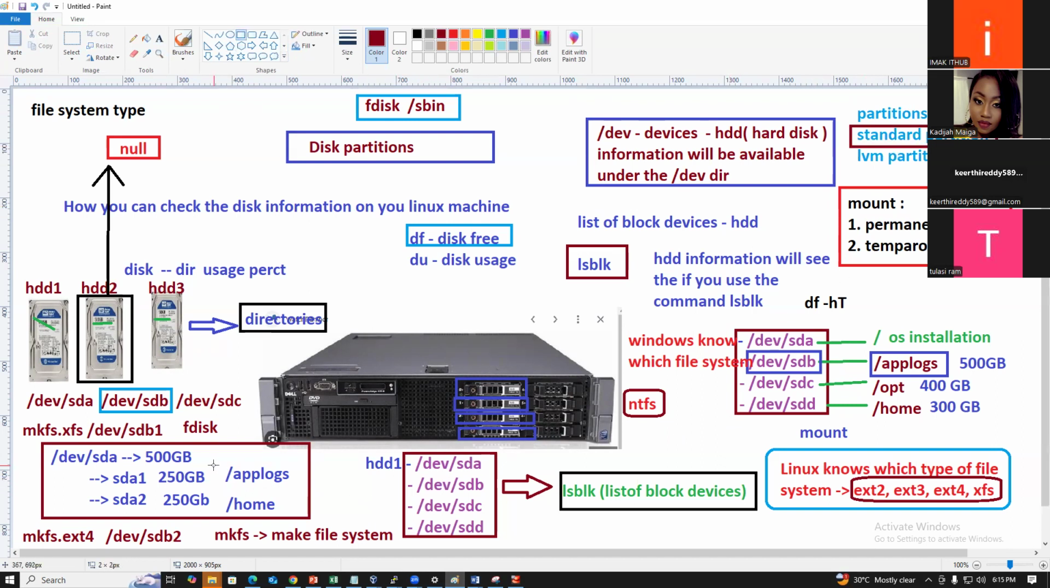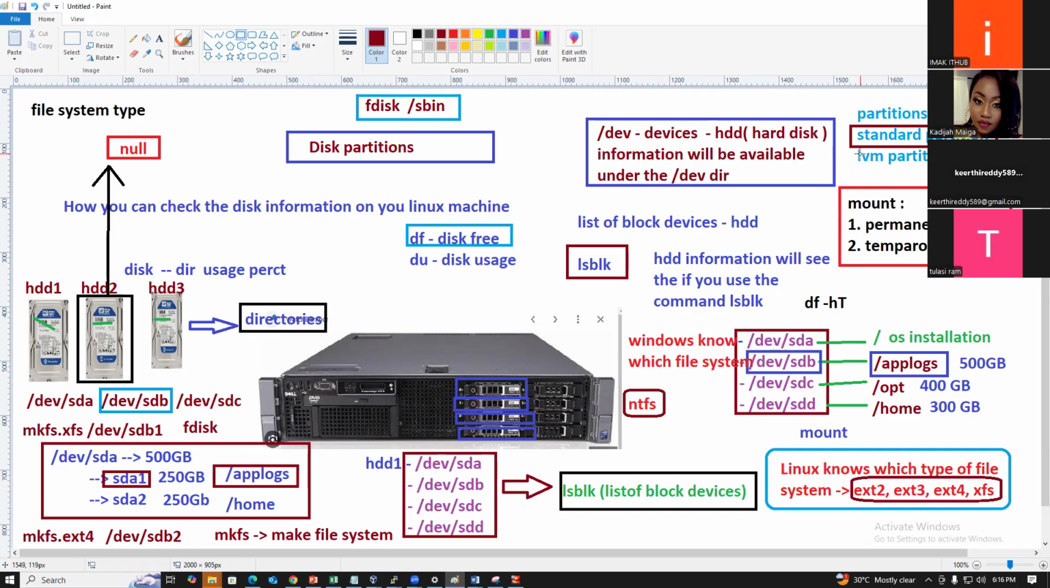For example, app logs is 250 GB, and I want to increase another 100 GB on the app logs. If you create this partition as a standard partition, we cannot reduce and we cannot extend. If you create it as an LVM partition, we can extend the partition and we can reduce the partition.